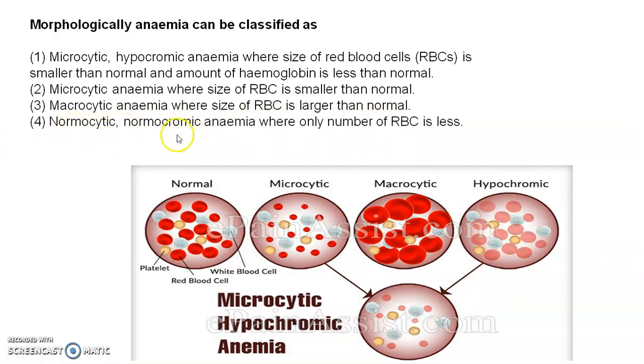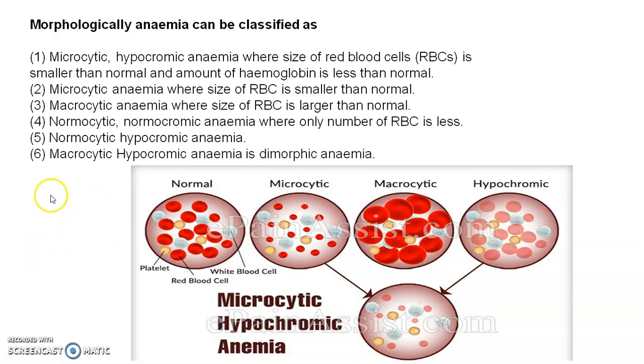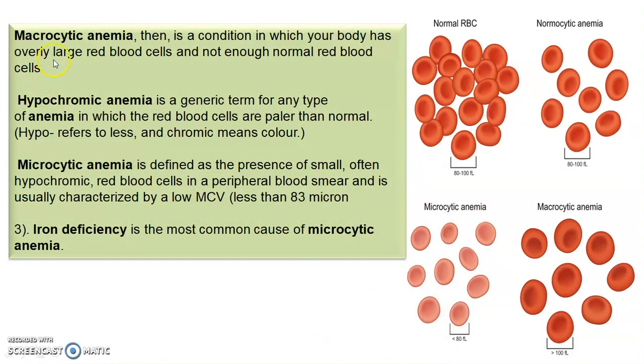Then normocytic normochromic anemia, where only the number of RBCs is less. Then normocytic hypochromic, where normocytic means normal RBCs, but the RBC's color or concentration is less. Then macrocytic hypochromic anemia, which is also known as dimorphic anemia. Then we see what is meant by macrocytic anemia. It is the condition in which your body has overly large red blood cells and not enough normal RBCs.